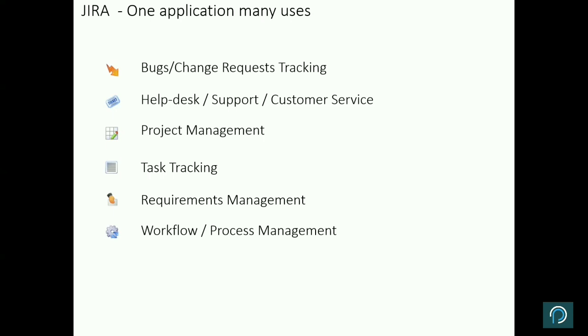So for one requirement, at this point of time, at what stage is it? You can get that information. You can pull a report of all the requirements in the scope of that particular project, and at any point of time you get the latest update on what is happening on a particular requirement, and that entire list can be reported. So this is a very strong reporting capability in Jira.